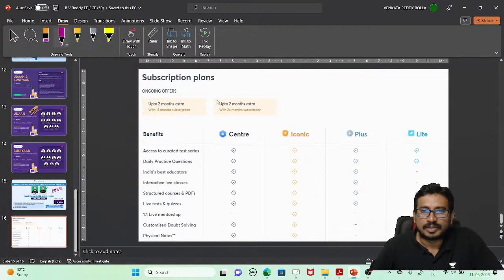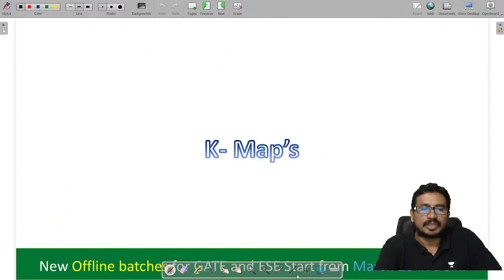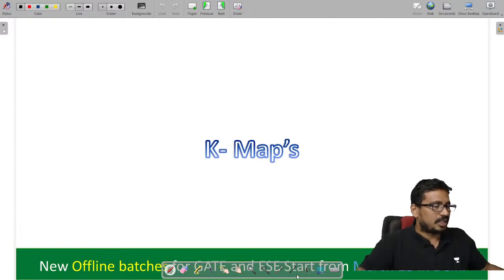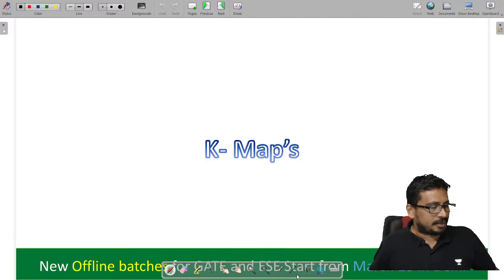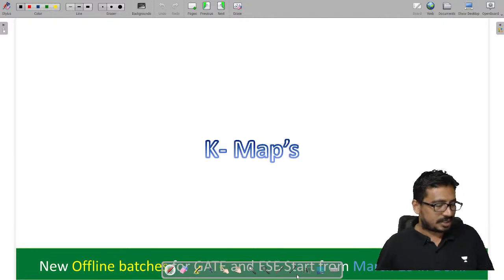Right. Chalo, let us continue our discussions. Last class we have completed up to Boolean algebra. So आज हम continue करेगा K-map से शुरू करेगा. Fine. So let's start the K-map. All of you, let's start our discussions on K-map.